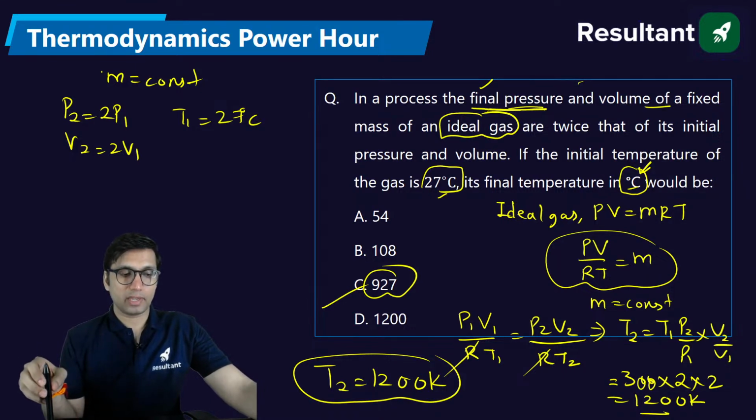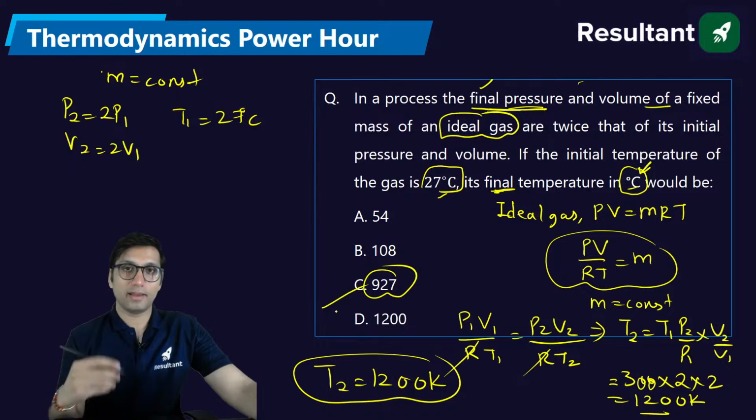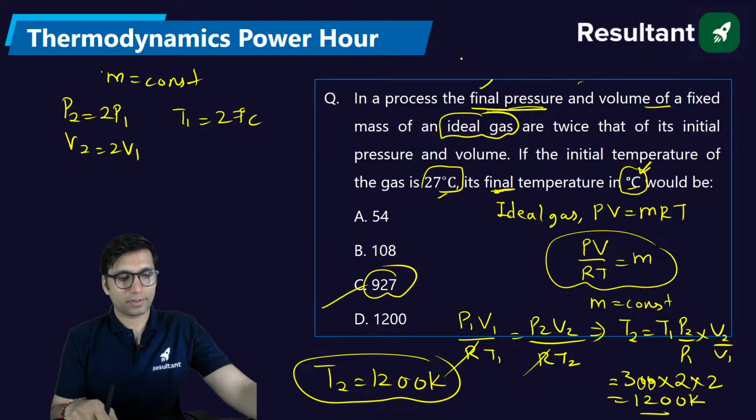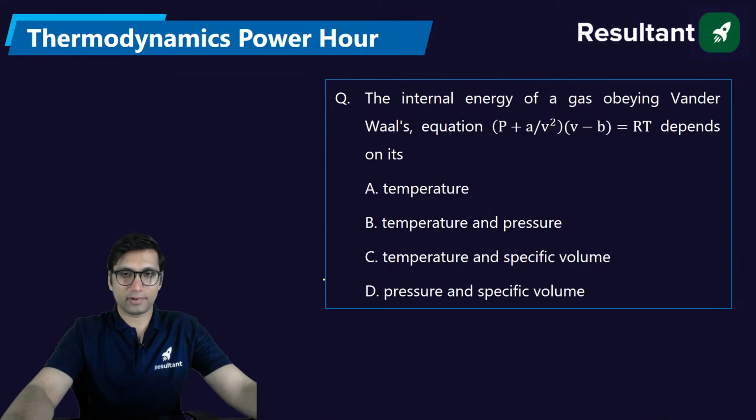If by mistake you are in a hurry and don't see that the question asks for the final temperature in degree Celsius, and you just mark option D, then after the exam is over, you will see the response sheet and realize what kind of mistake you have done. So please read the question carefully.